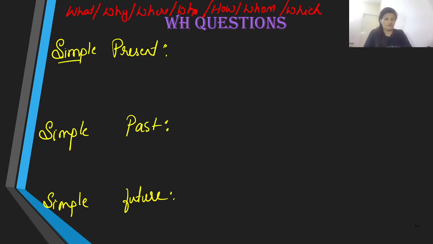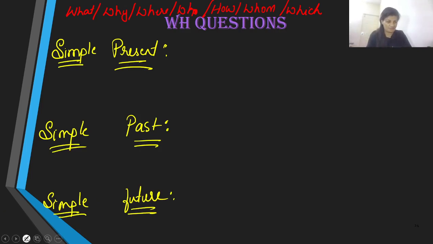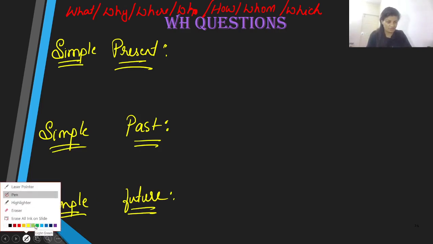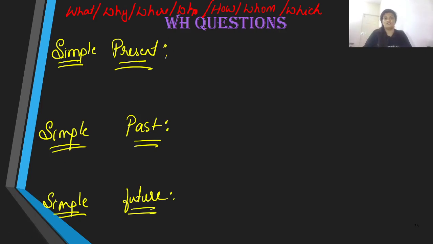So we are talking about simple tenses. Let us first talk about simple present. All right, let me change the color of the pen here. So simple present, what type of sentence structure are we going to use? Well, we are going to begin with a WH word, and soon after the WH word, we are going to bring in the auxiliary over here.